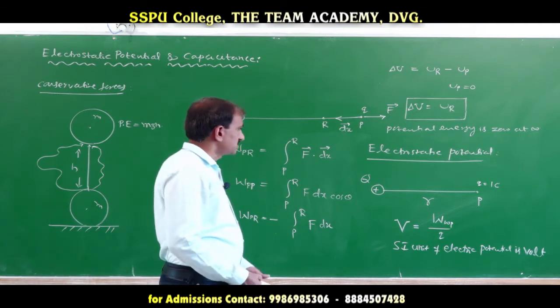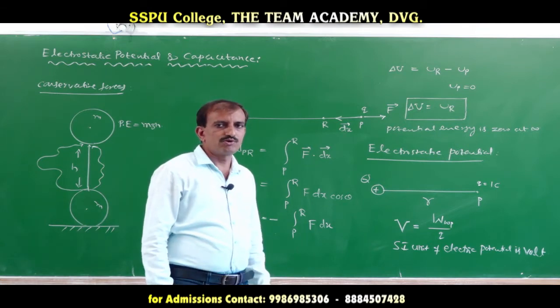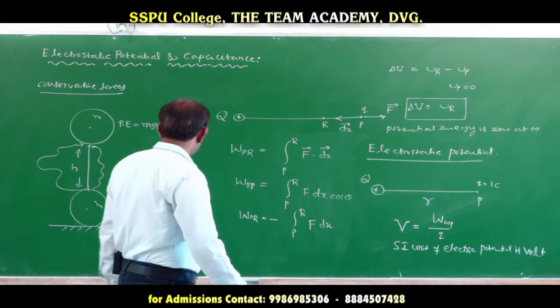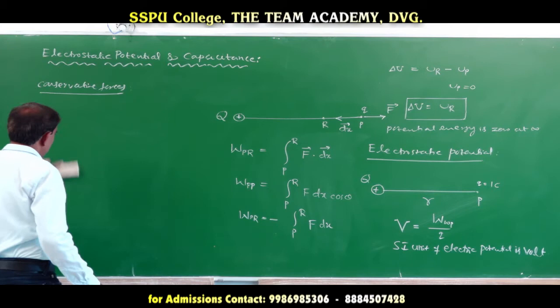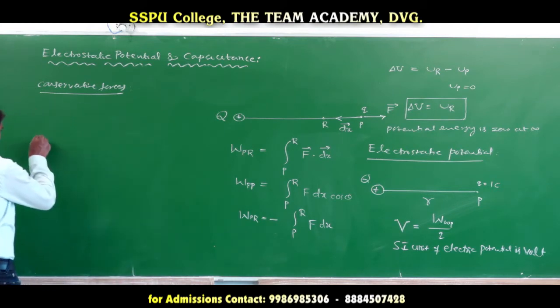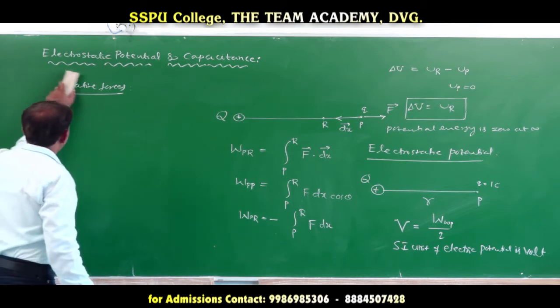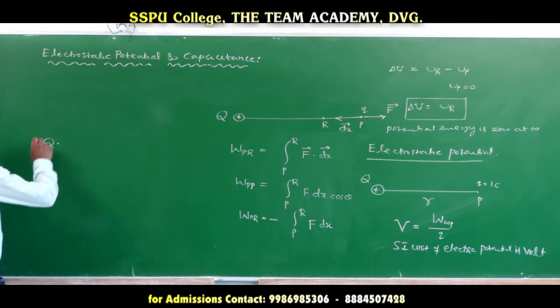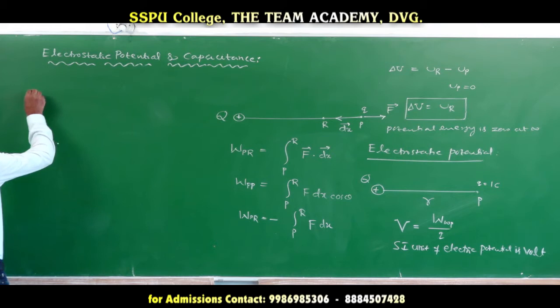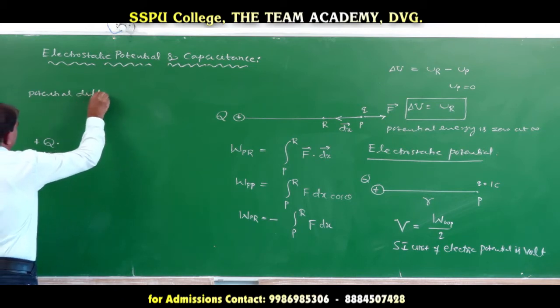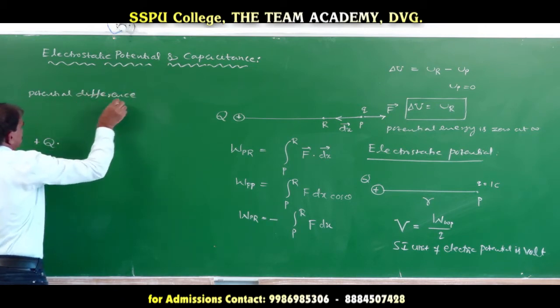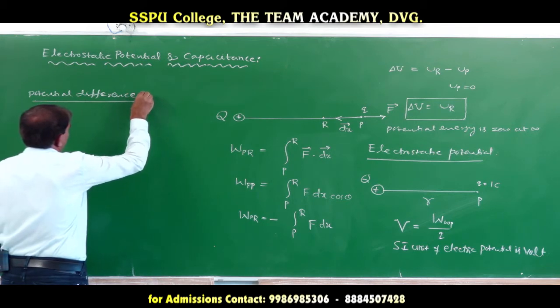What is the potential difference between 2 points in an electric field? Suppose this is the charge q placed at some origin. Now we are going to study the potential difference between 2 point charges.